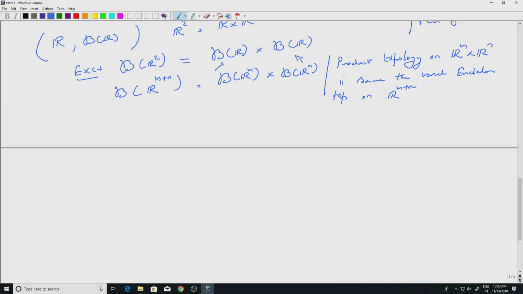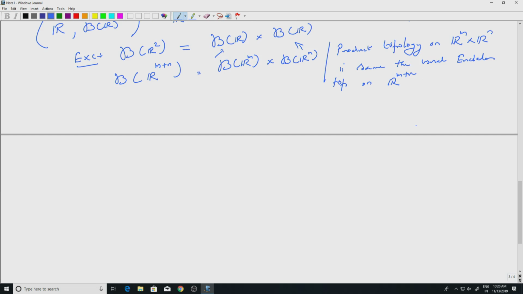Okay, now, of course, you may ask the same question for the Lebesgue sigma algebra. So I'll write this as a note. We'll prove this later. L of R^2 is not equal to L of R cross L of R. So if I look at the product sigma algebra of Lebesgue sets on the real line with itself, I will not get the Lebesgue sigma algebra on R^2.